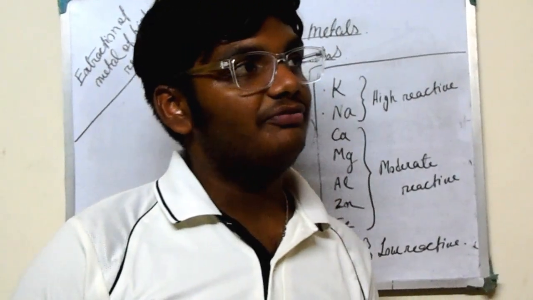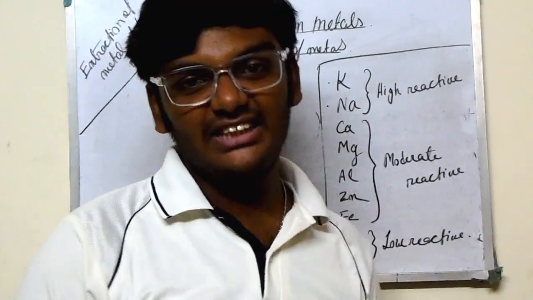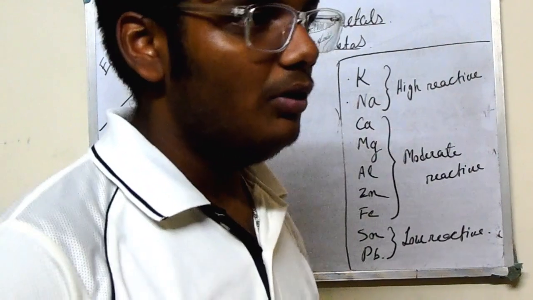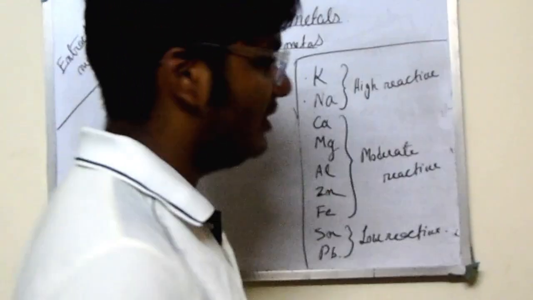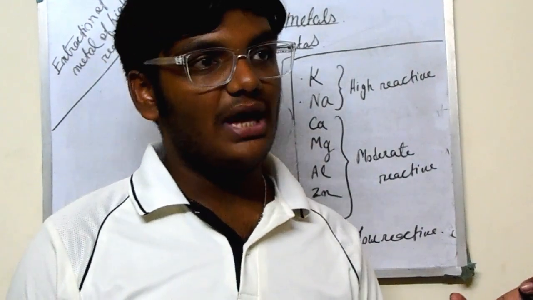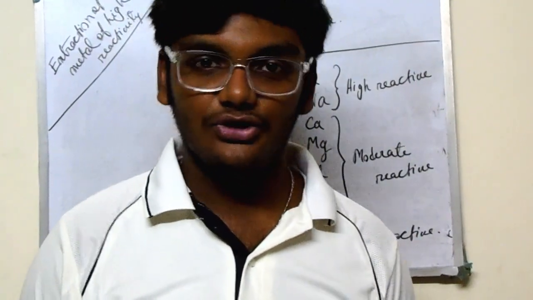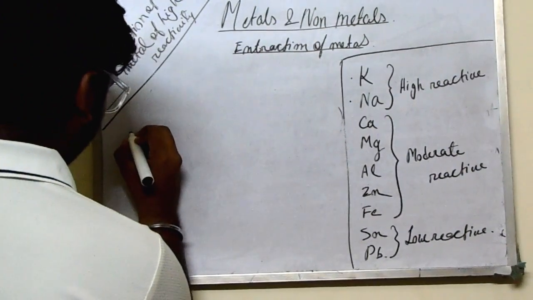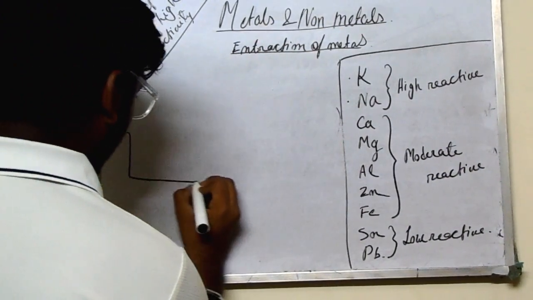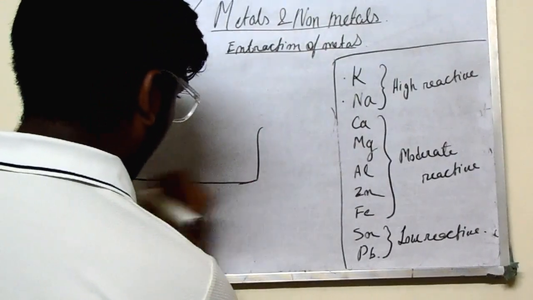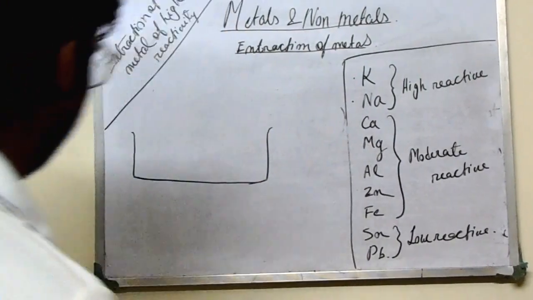Okay, so the first one we will get is the chloride, NaCl, sodium chloride. It's not possible to show both of them, but the process is the same for both. I will show it with the example of NaCl, sodium. First we will take a beaker, a straight one.